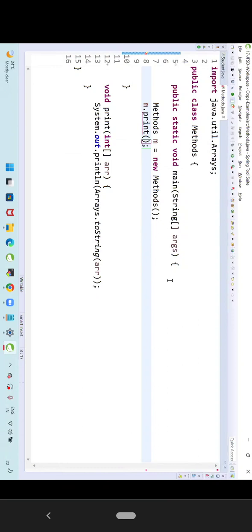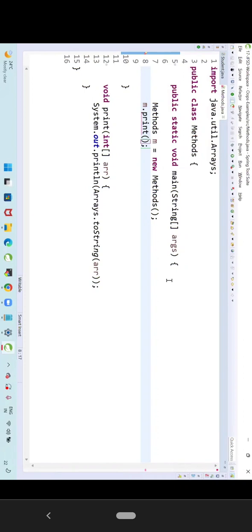Simple example, man. I need one employee for the reception. When I call any person to work as a receptionist, will they work for free? No. What do I need to do? If I pay the salary, then only they will come. Similarly, whenever you want to call a method, you cannot call it directly. If that method is expecting something, then you have to provide that input. Then only the method will be called.